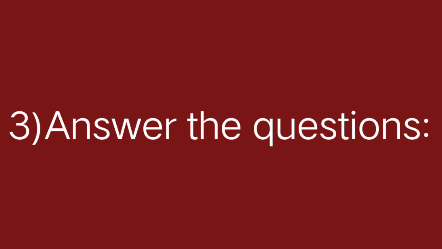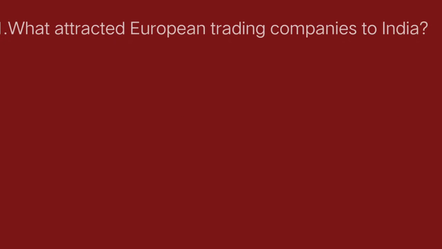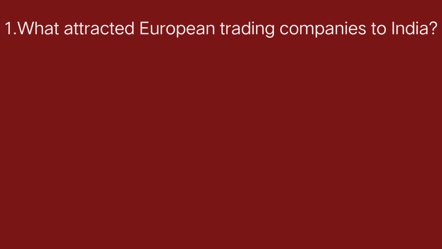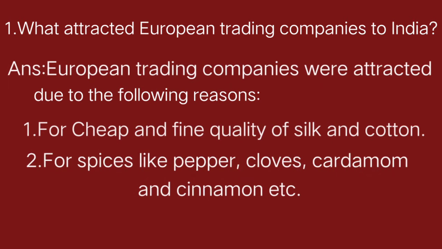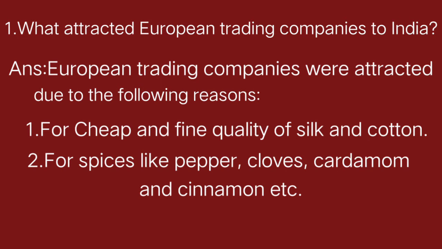Very first question is, what attracted European trading companies to India? Answer, European trading companies were attracted due to the following reasons. Point number 1, for cheap and fine quality of silk and cotton. Point number 2, for spices like pepper, cloves, cardamoms and cinnamon. Okay. Now moving on to question number 2.